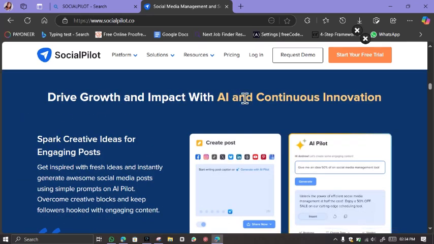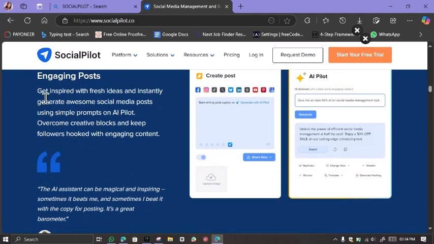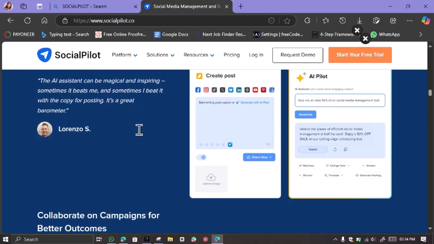You can drive growth and impact with AI and continuous innovation. Spark creative ideas for engaging posts, so you get inspired with fresh ideas and instantly generate awesome social media posts using simple prompts on AI pilots. Overcome creative blocks and keep followers hooked with engaging content.